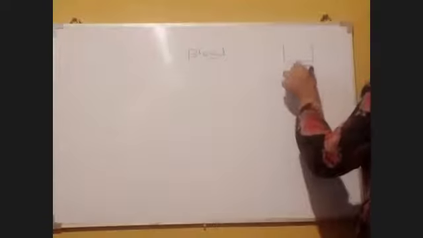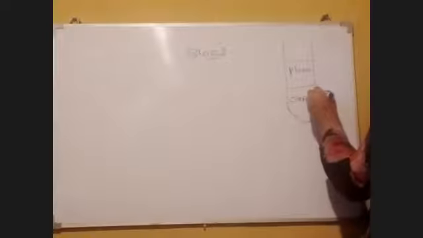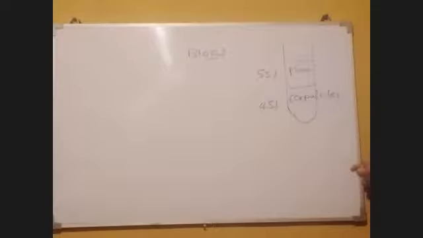The upper layer is called plasma, and the other is called corpuscles. Okay? Plasma and corpuscles. If we had 100% of our blood, 55% is plasma, and 45% is corpuscles. 55% plasma, 45% corpuscles.